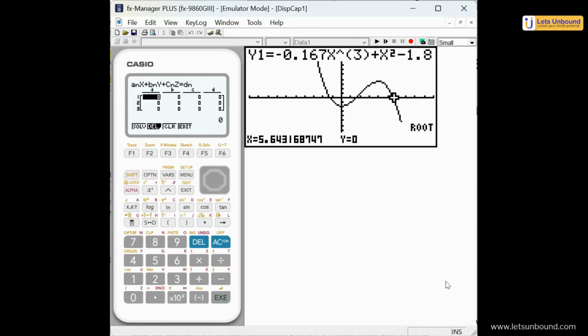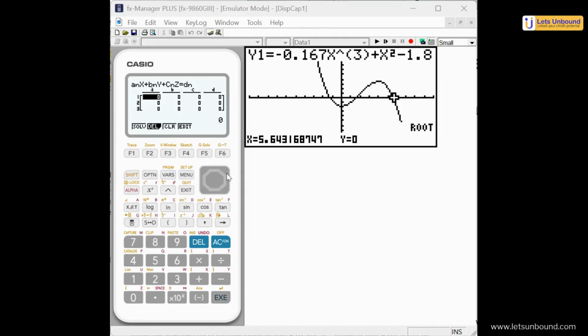For example, the first simultaneous equation is 0 times a plus 0 times b plus c is 25. So in this case, I can say the coefficients of the variables are 0, 0, 1, and the constant that it equals is 25. So what will I be putting in here? I will be putting in my values as 0, 0, and 1.